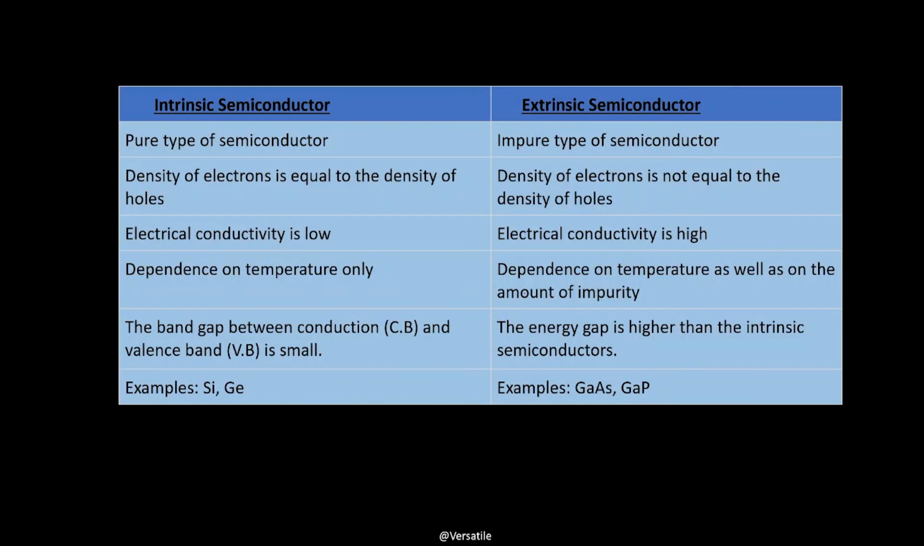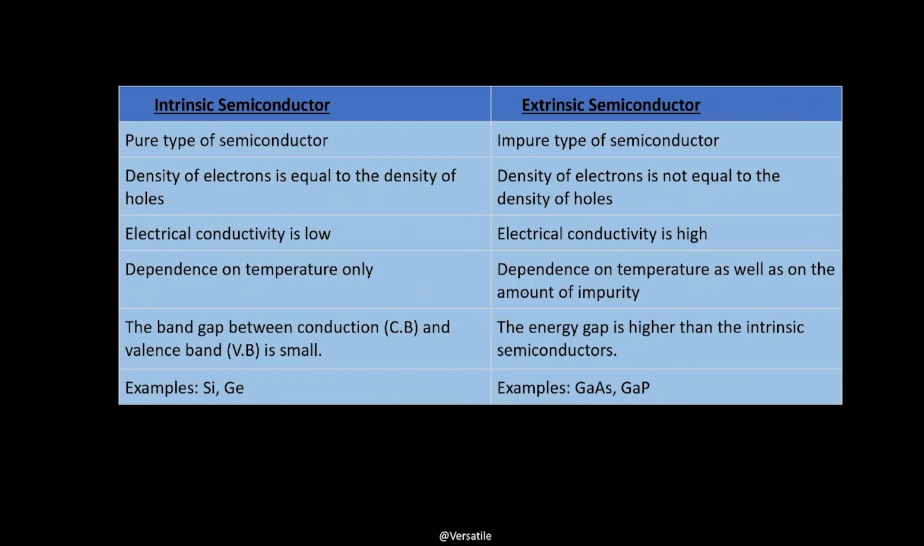Now let us have a look at some points of differences between intrinsic and extrinsic semiconductors. Intrinsic semiconductor, it's a pure type of semiconductor, whereas extrinsic semiconductor is an impure type of semiconductor due to doping. In an intrinsic semiconductor, density of electrons is equal to the density of holes. We have already seen this. Whereas in case of extrinsic semiconductor, density of electrons is not equal to the density of holes. In an intrinsic semiconductor, electrical conductivity is low, and in case of extrinsic semiconductor, electrical conductivity is high due to doping.